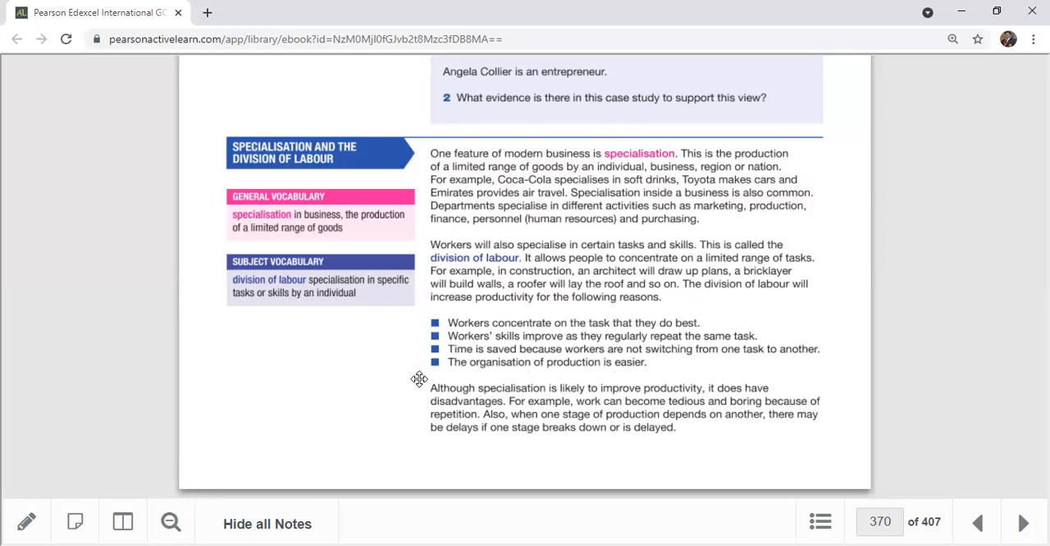Although specialization improves productivity, it does have disadvantages, as I told you. The work can become tedious and boring because of the repetitive tasks. And when one stage of production depends on another, we call it interdependency, so there may be a breakdown or delay in one stage. Like if one worker is absent, then we cannot continue.